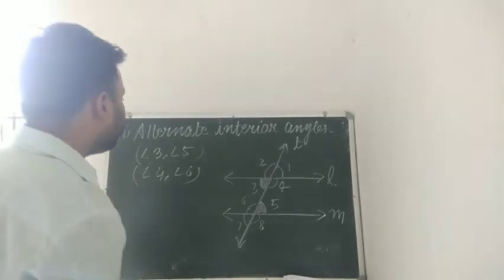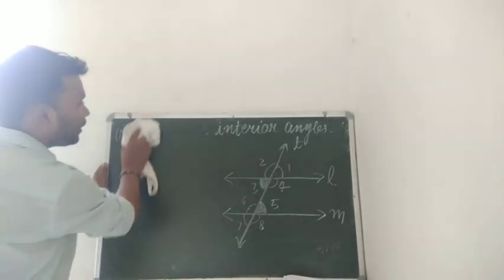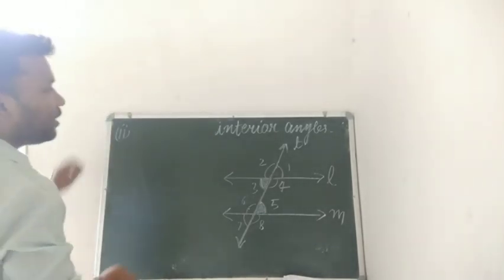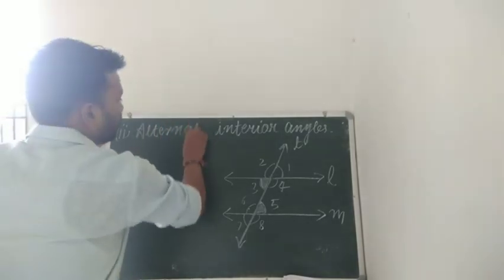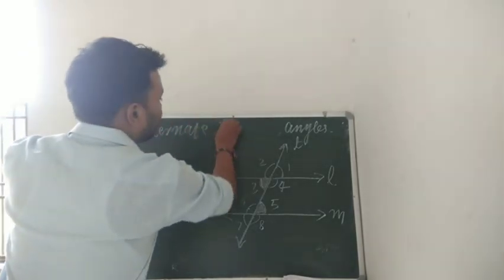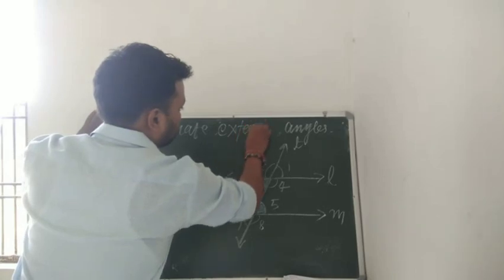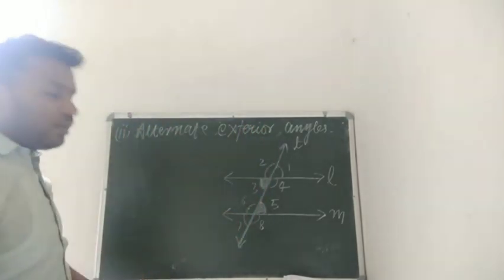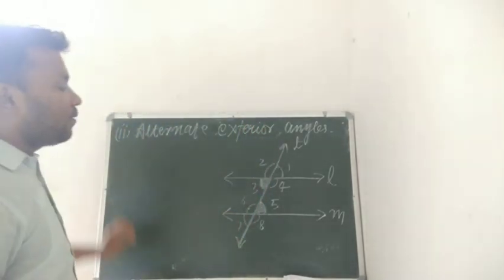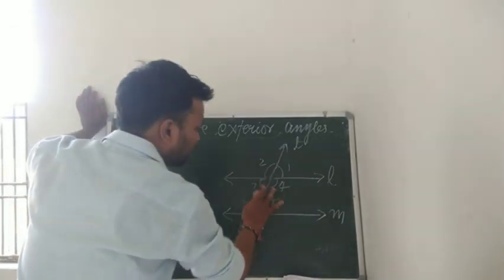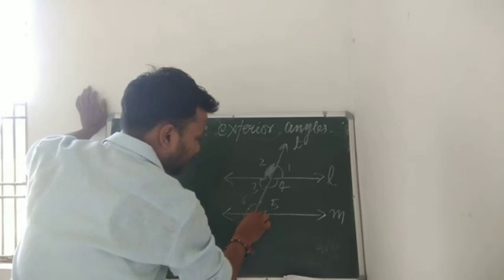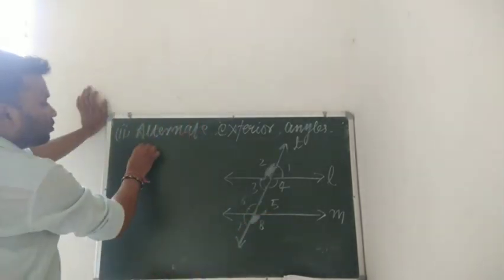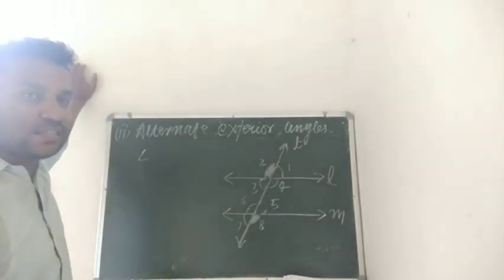Now we will talk about alternate exterior angles. Exterior means at the outer side. So you can see in this figure we have angle 2 and angle 8 as a pair of alternate exterior angles.